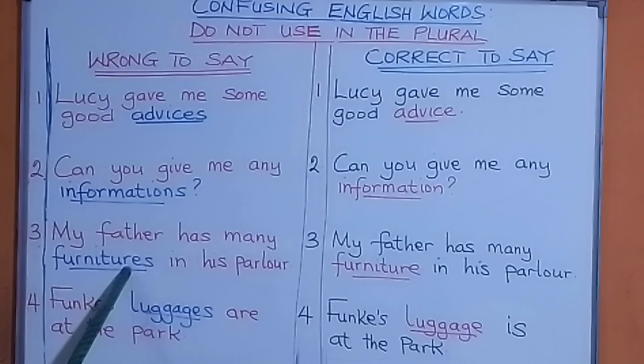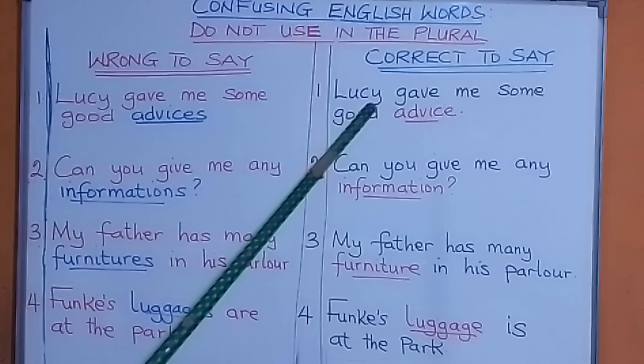No. You cannot say that. Say, my father has many furniture in his parlor. Number 4, Funke's luggages are at the back. No. You say Funke's luggage or Funke's baggage is at the back.